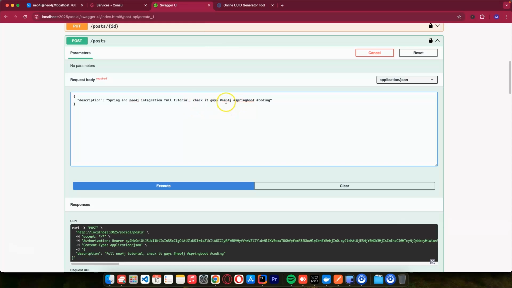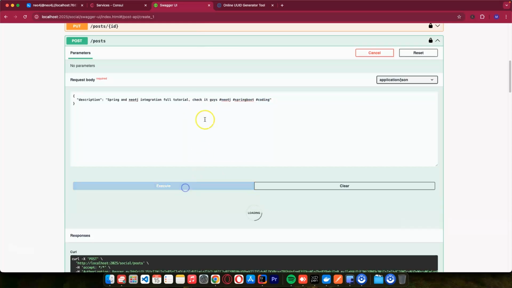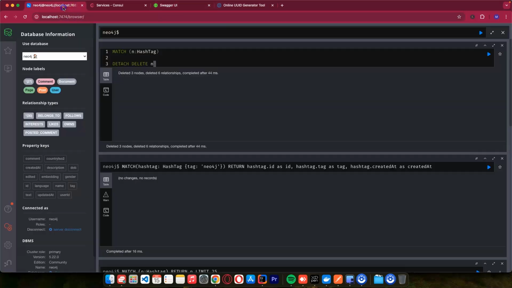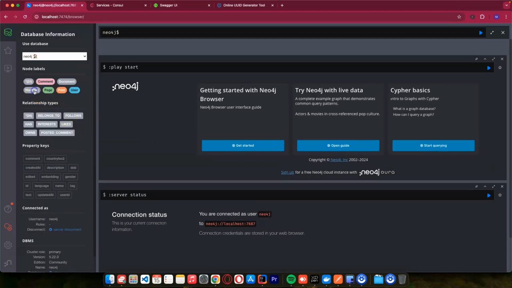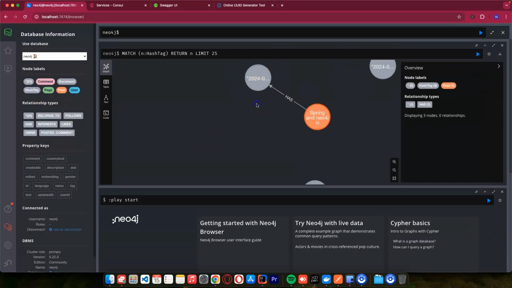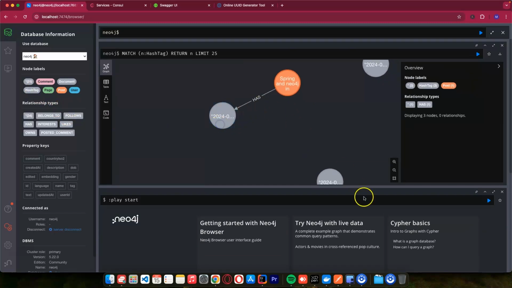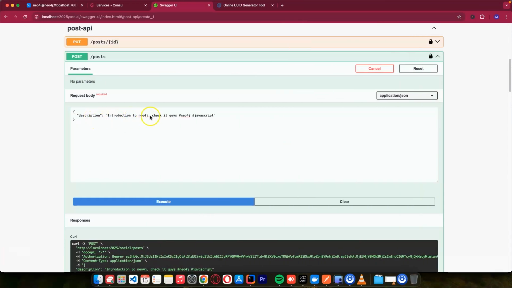And we added Neo4j, Spring Boot and coding, and I can execute now. After executing, if I come here and reload this, and I go to my database, now we have this hashtag, and from this hashtag I now have this one. So I have created this one.